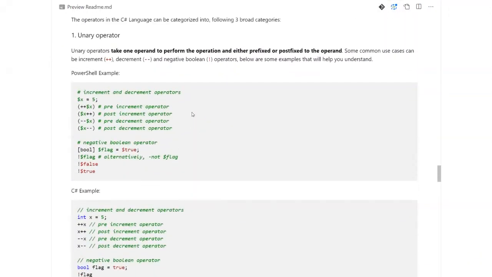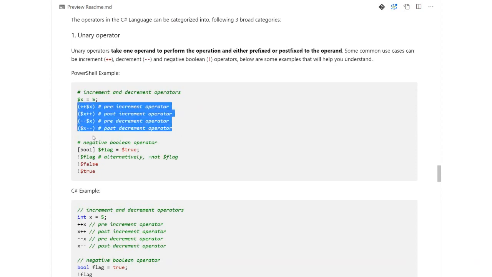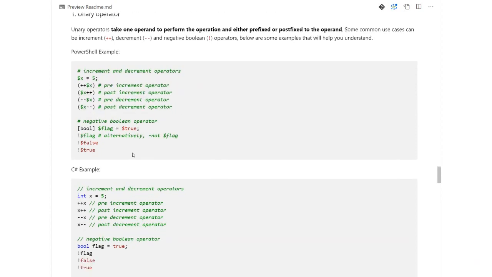As the name suggests, unary means one, and a unary operator is applied to a single operand. No more than one operand can be applied to a unary operator. The most common example is the increment or decrement operator, like you can see here. There could also be other things like the negation Boolean operator.